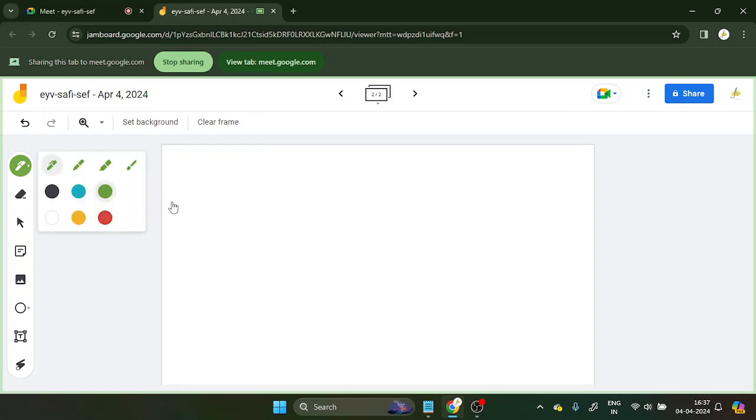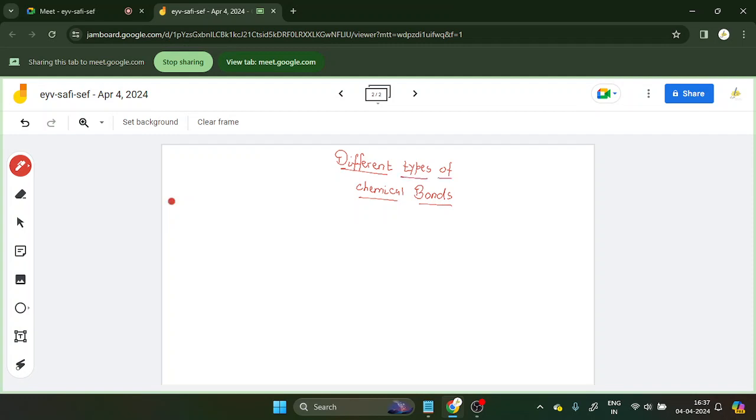Okay, different kinds of bonds. So what are the different types of bonds? Okay, let us discuss about the different types of chemical bonds. So what are those? Let us first discuss that. Then we will be seeing how to actually form the chemical compounds using the sharing of electrons. How to form the covalent compounds, we will look at that. Okay, so different types of chemical bonds. Number one